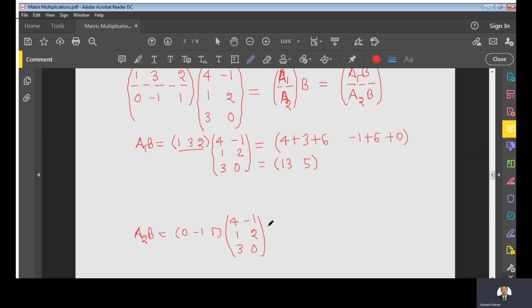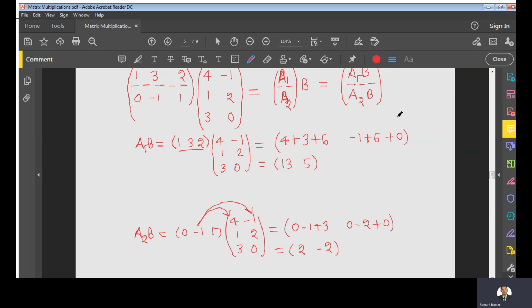So what I am getting here, when we do this product and apply the matrix multiplication rule of inner product, it will become 0, minus 1 and plus 3 when I multiply this first row with this column. Again we multiply this row with the second column, we get the second element, that is 0, minus 2 and plus 0. So the resultant row is 2 and minus 2.